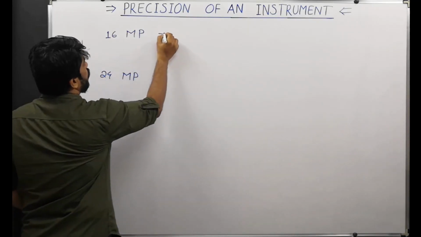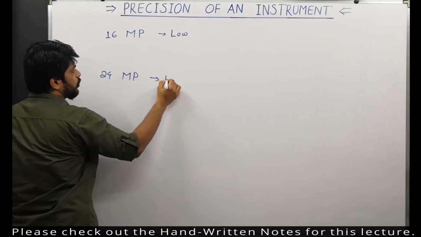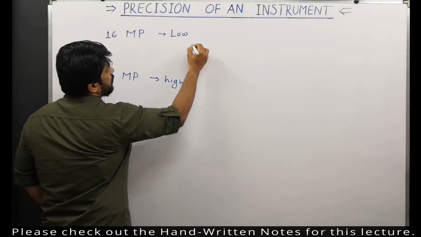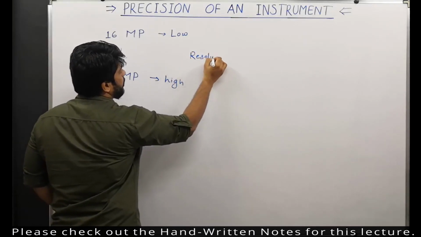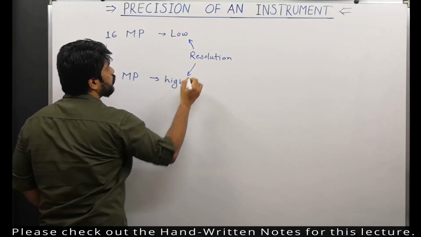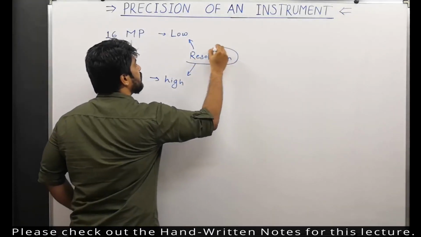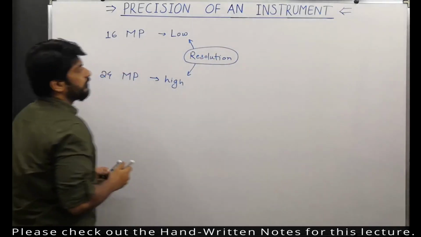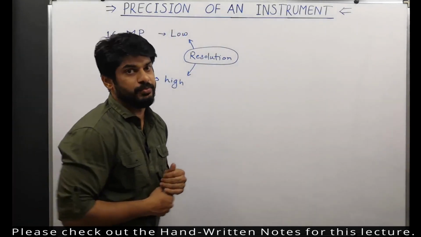So this has got low resolution and this has got high resolution. Look at this word, resolution, one is low, the other is high. This word is very important when it comes to understanding what is precision of any instrument.